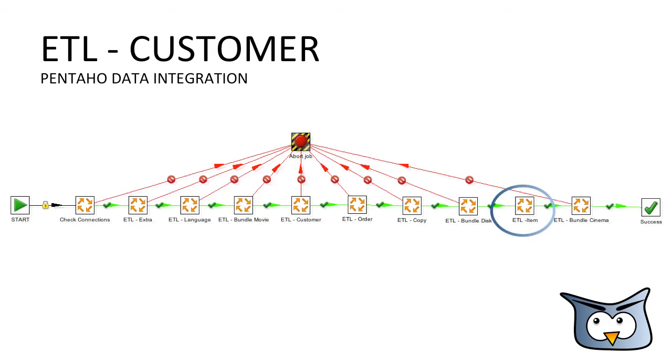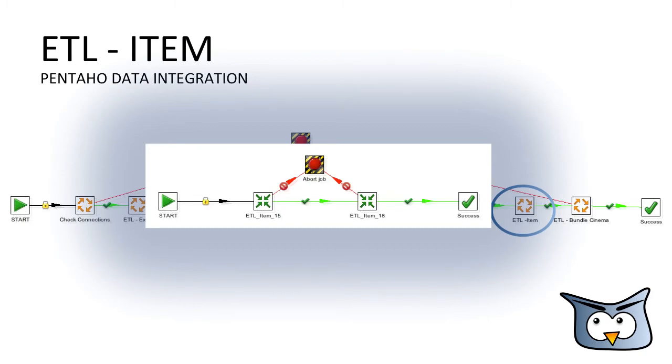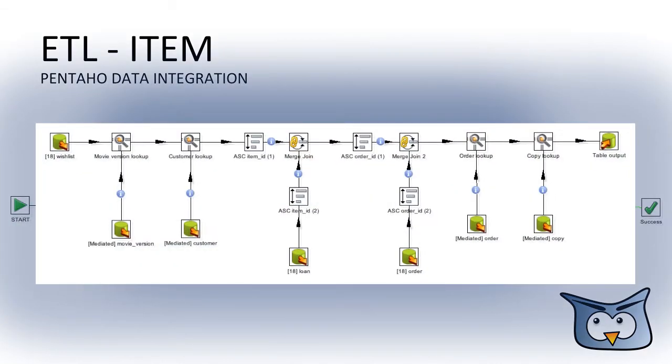Let's take a look at the ETL item job. Again, only the DVD rentals used this table. Group 15 already used the item table in their old schema, but Group 18 has to transform their wishlist and loan table entries into item table entries. So, let's take a closer look at this. First, we load the wishlist data and look up their respective movie version and customer relations.